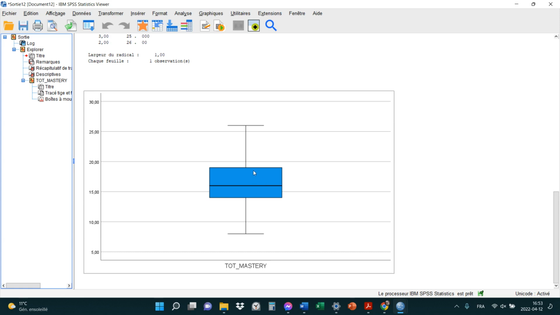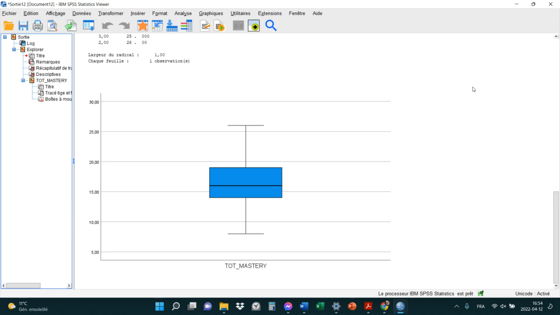You just need to know that this is a rule, where SPSS by default takes the value of the 75th percentile, which means the value that 75% of people got or lower, takes the 25th percentile, the value that 25% of people got or lower, does the difference between those two, and then multiplies that by 1.5 to make a kind of range. And if anything falls under that, or above that, it's considered une valeur extrême.